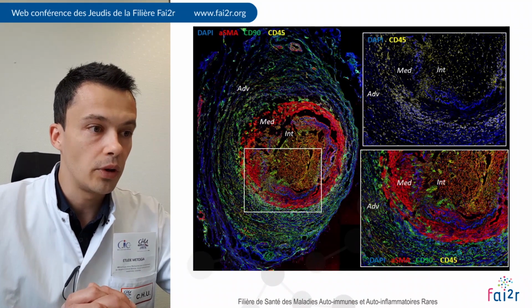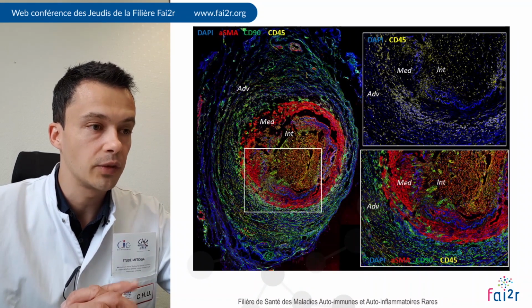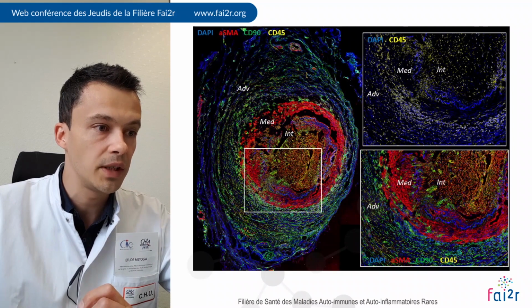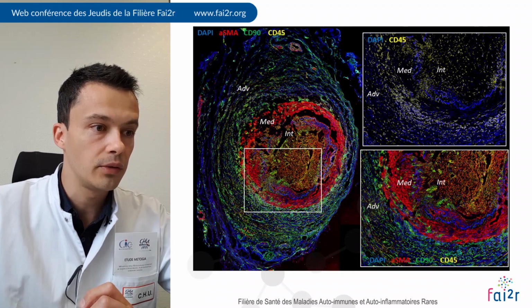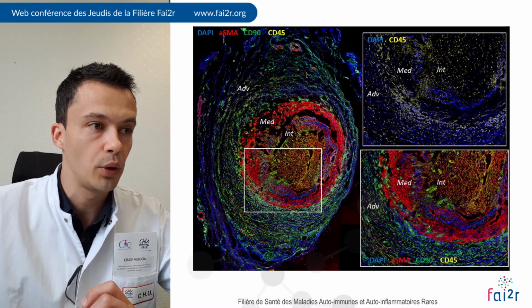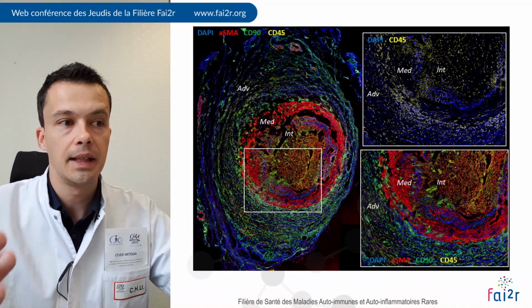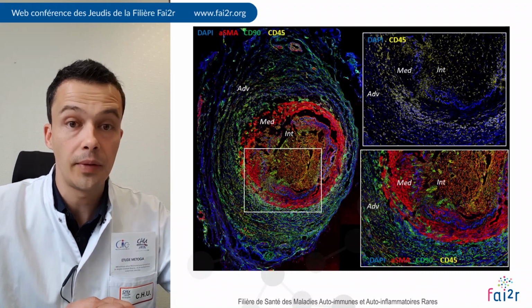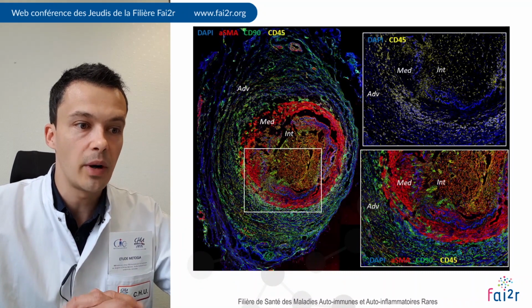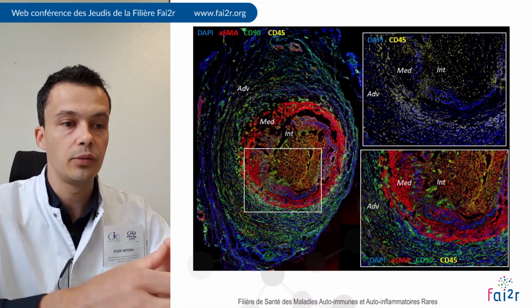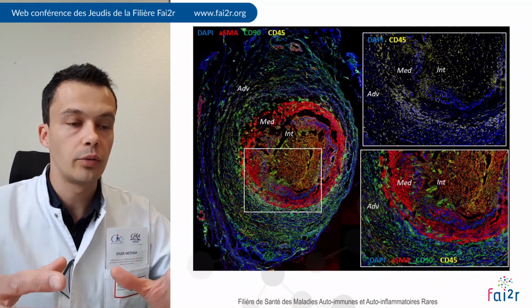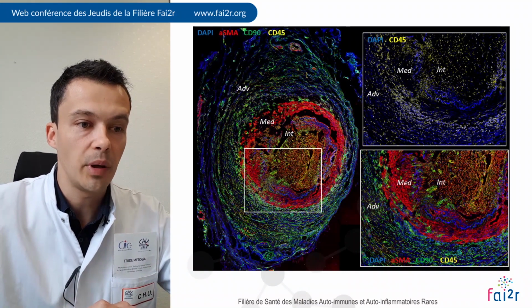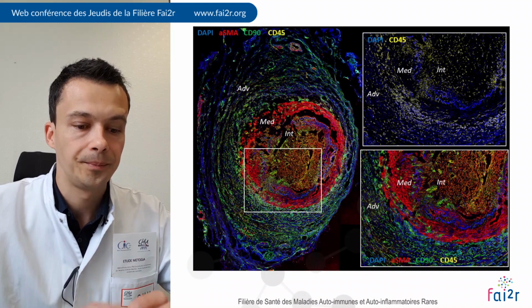And furthermore, alpha smooth muscle actin cells, vascular smooth muscle cells, are localized in the media, but there are also in the neointima cells expressing both alpha smooth muscle actin and CD90, which means that these cells are myofibroblasts that have migrated from the media to the intima to trigger the formation of hyperplastic neointima.